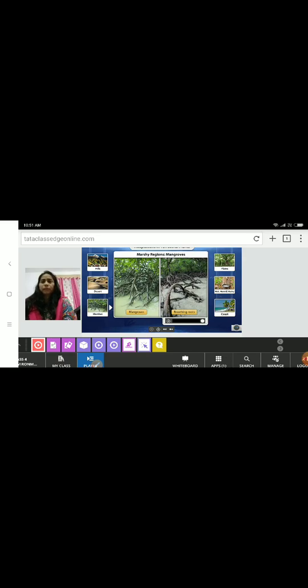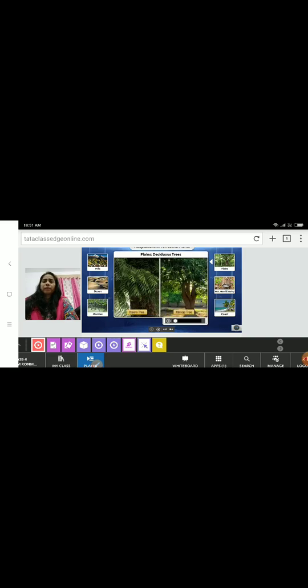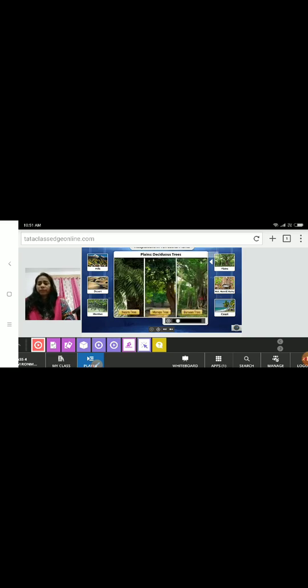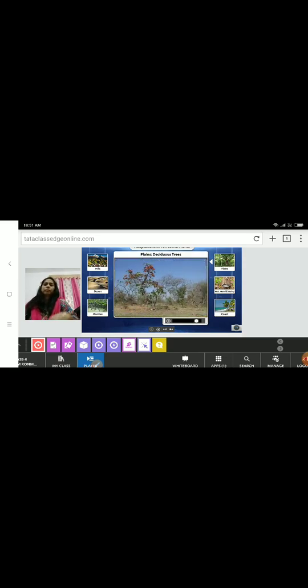Okay, and now see the plants of the plains. Neem, mango and banyan trees grow in the plains. The spreading branches keep these trees cool in summer. The broad, flat leaves trap sunlight and help the tree make food. These trees are called deciduous trees because they shed their leaves in winter.